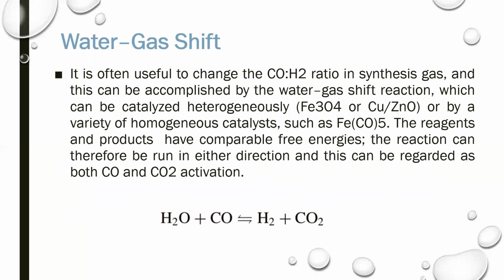Water gas shift. It is often useful to change the carbon monoxide and hydrogen ratio in the synthesis gas, and this can be accomplished by the water gas shift reaction, which can be catalyzed heterogeneously or by a variety of homogeneous catalysts such as iron carbonyls. Iron carbonyl is an organometallic compound because it has a bond between the carbonyl group and the iron. So we can change the ratio of carbon monoxide and hydrogen in the synthesis gas using an organometallic compound.